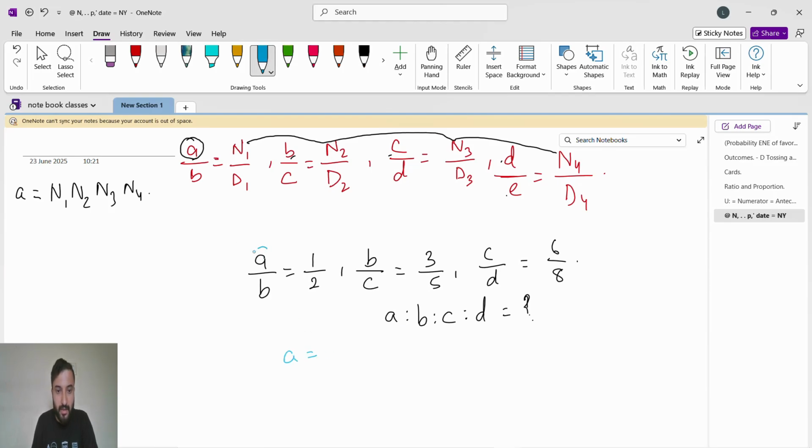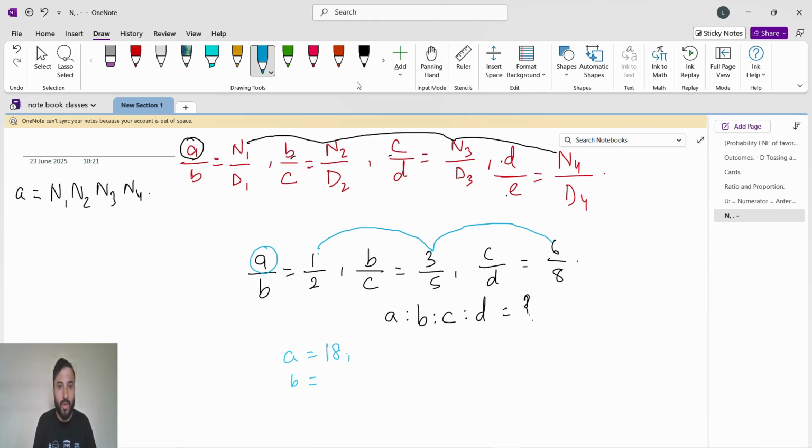A is in the numerator, so for finding a we will multiply all the numerators. So 1 into 3 is 3, 3 into 6 is 18. Guys, you should know the basic calculation, otherwise you have to use your calculator. So a is 18. Now we will see for b.